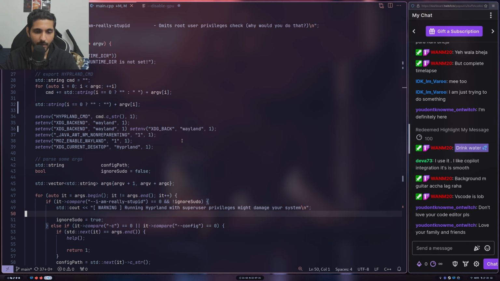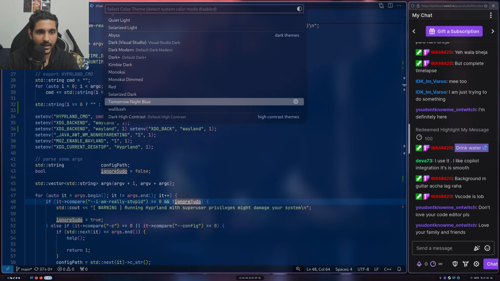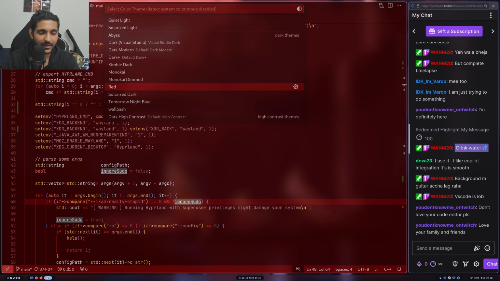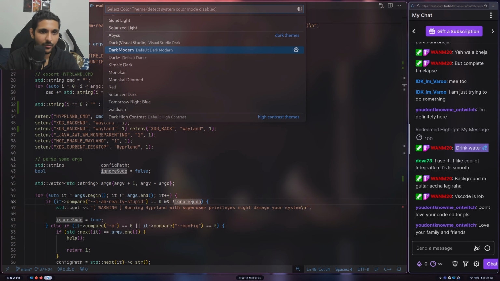I don't like using the mouse because it's just a context switch between keyboard and mouse, right? The third thing is it should look nice, or I should have a way to make it look nice. So I should have a way to configure color themes based on my liking and disliking. So I should be able to do all of this.